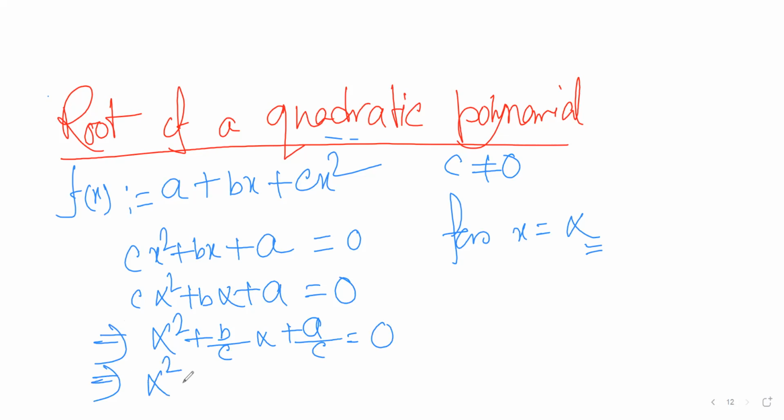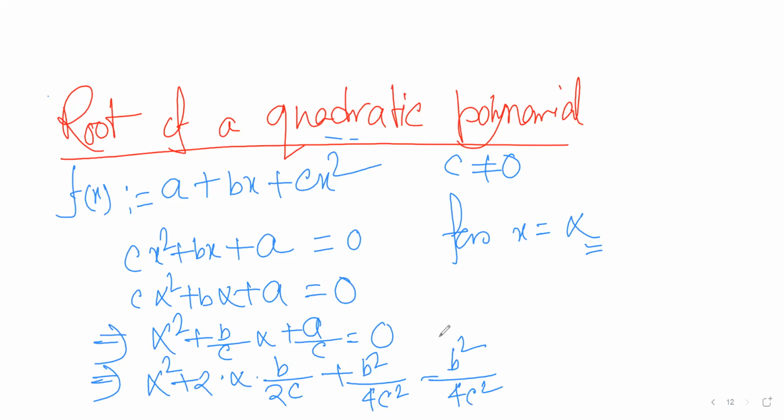So alpha square plus 2 into alpha into b by 2c, right? That is b over c alpha. Now b square over 4c square. I add this, so I have to subtract this, right? Fine, fine now. Okay, and we had plus a over c is equals to 0.